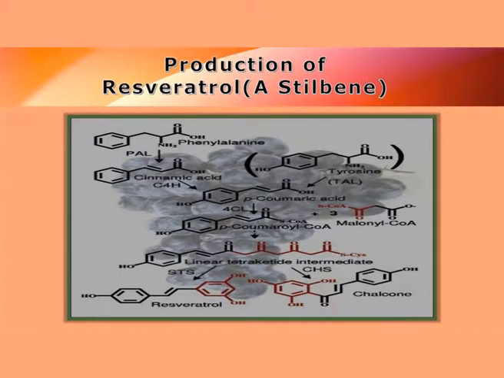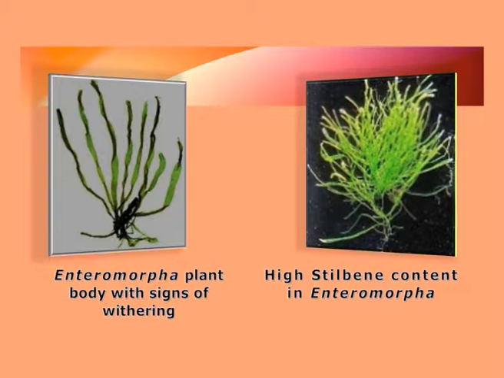And this resveratrol and chalcone are commonly known as defense related compounds. What does it mean? It means if this resveratrol group of stilbenes are produced in greater amount, the algae will be protected from bacterial or fungal infection. And at the same time, if the concentration of stilbene increases, then they will be showing greater longevity or greater vigor of growth. As you can see, this is Enteromorpha where there are signs of withering, but when the stilbene content is higher, Enteromorpha is shining, and that is the name, the Greek word stilbos meaning shining.